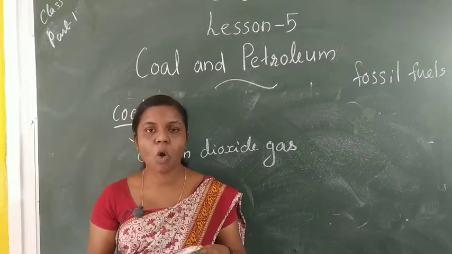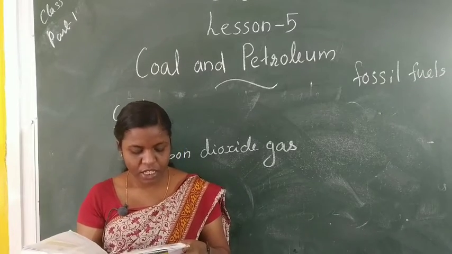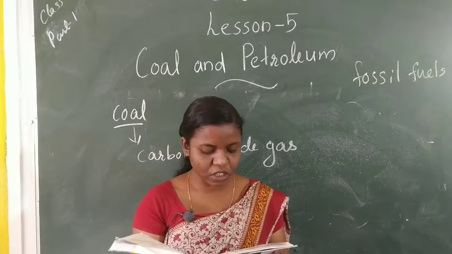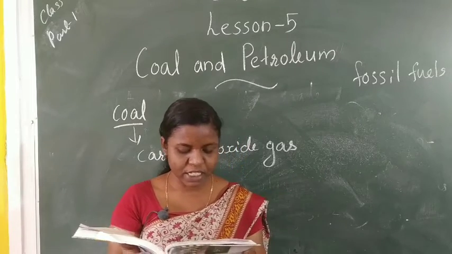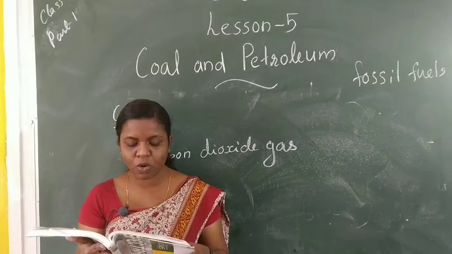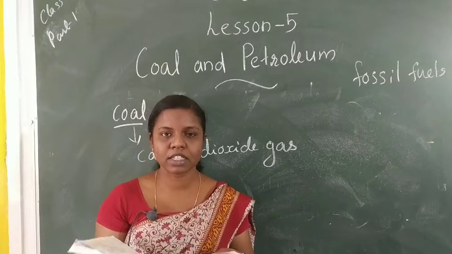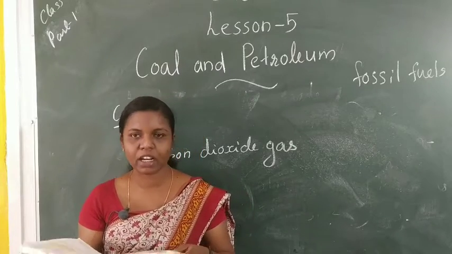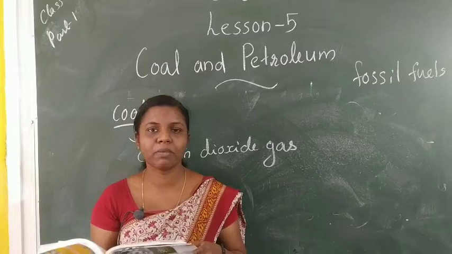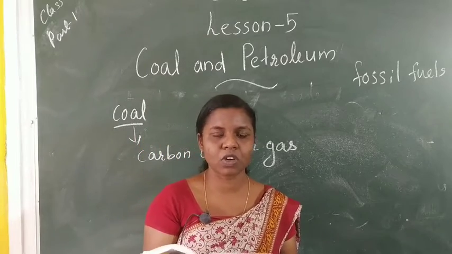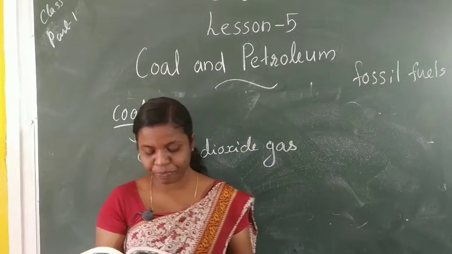The next is coal tar. It is a black, thick liquid with an unpleasant smell. It is a mixture of about 200 substances. You have to see coal tar in road tar. You can see black color liquid form is called coal tar.